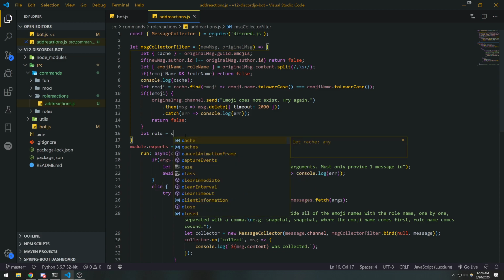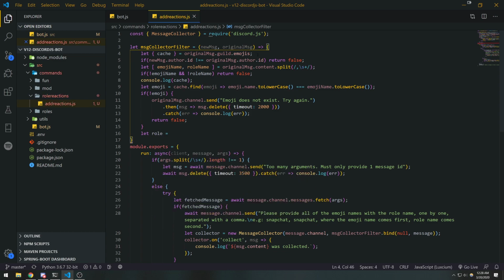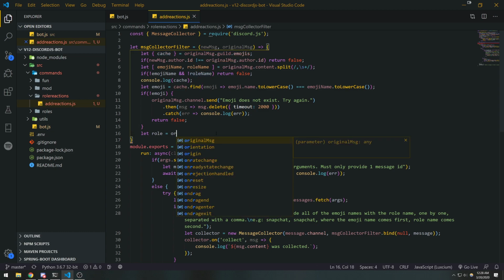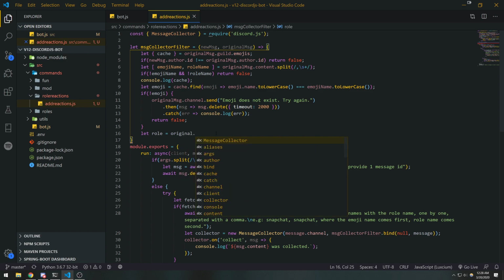Okay, so let's do this. Let role equal. So we're gonna have to get the role from the cache from the guild. So what I'm gonna do is I'm gonna say this. So we already have cache up here already. Honestly, I'm just gonna do this original because I honestly completely didn't realize that we're gonna be dealing with 2 different caches. So you know what?